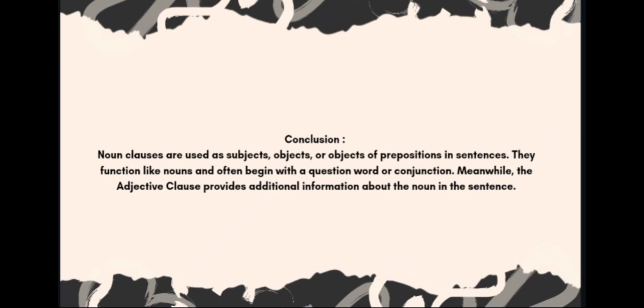Based on the topic today, in conclusion, noun clauses are used as a subject, object, or object of a preposition in sentences. They function like nouns and often begin with question words or conjunctions. Meanwhile, the adjective clause provides additional information about the noun in the sentence.